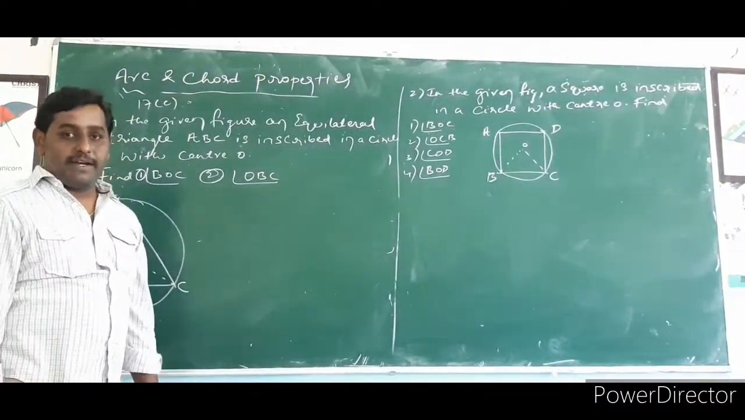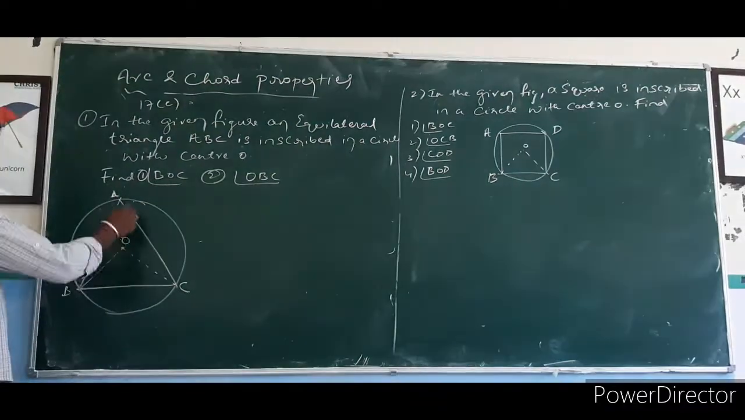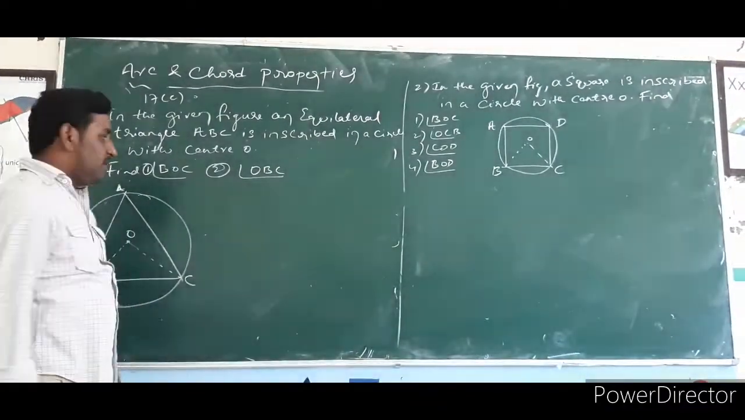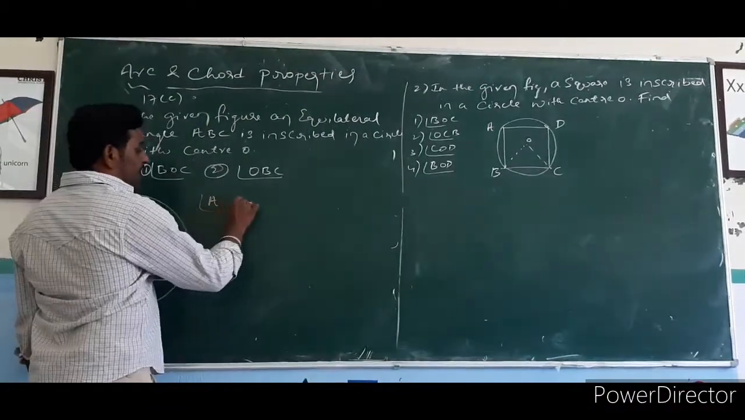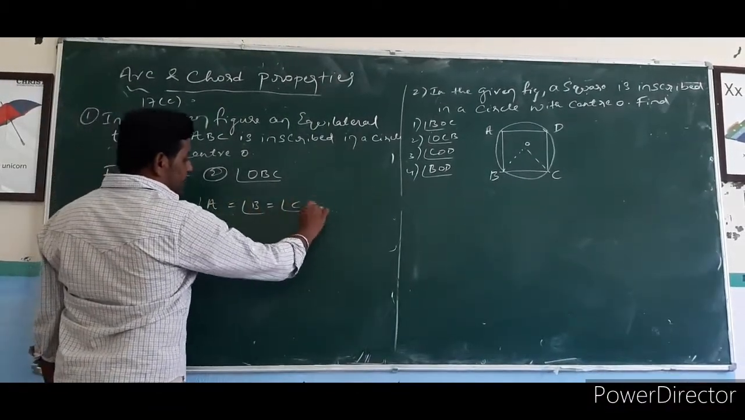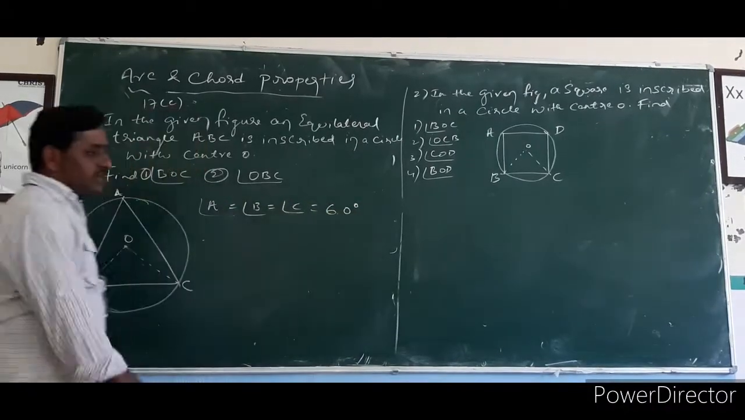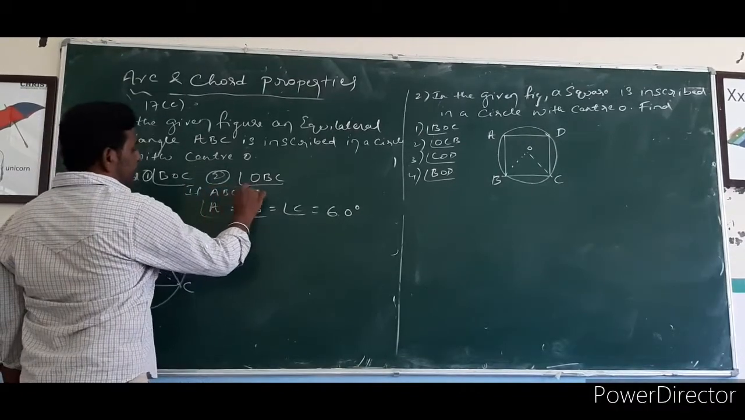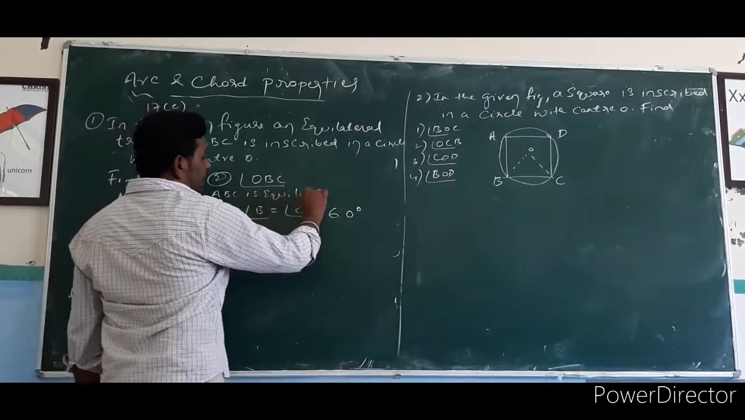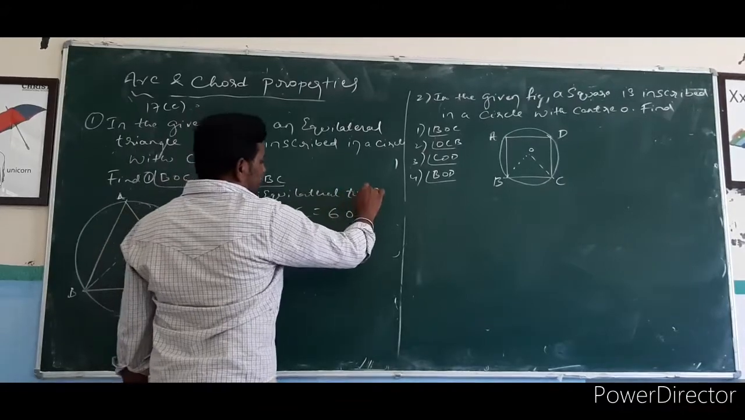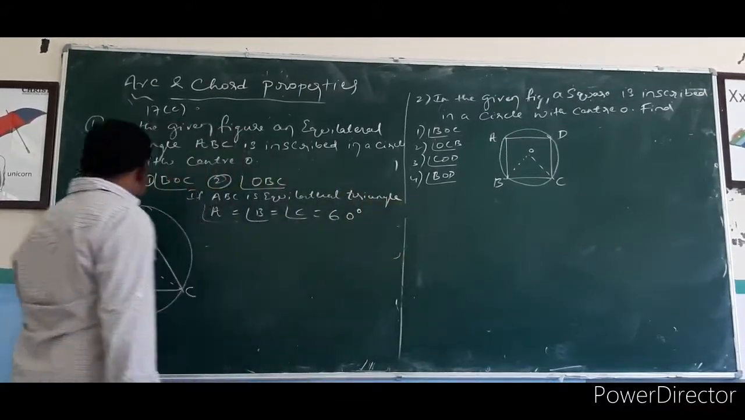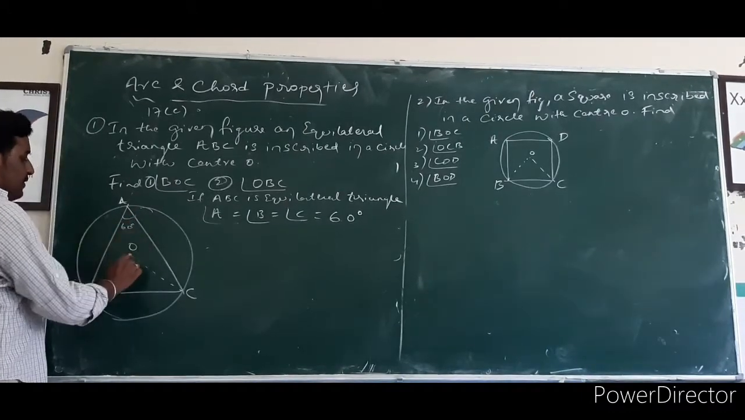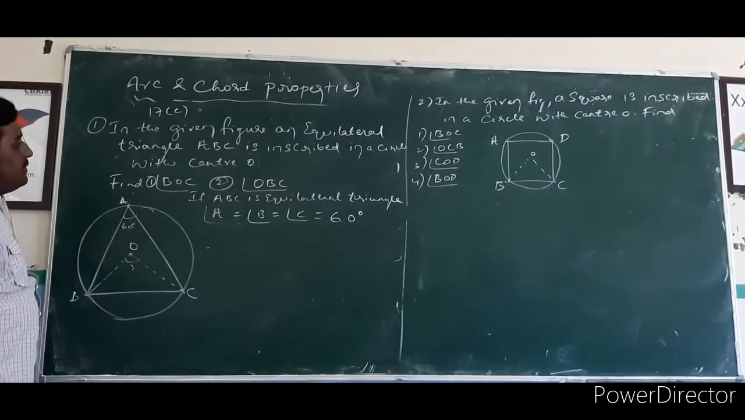Then all the angles of a triangle are also equal. If you add all the angles of the triangle, the sum is equal to 180 degrees. Then in an equilateral triangle, angle A is equal to angle B is equal to angle C, each angle is equal to 60 degrees. So if ABC is an equilateral triangle, then what do we have to find out? This is 60 degrees. So first we have to find this BOC.